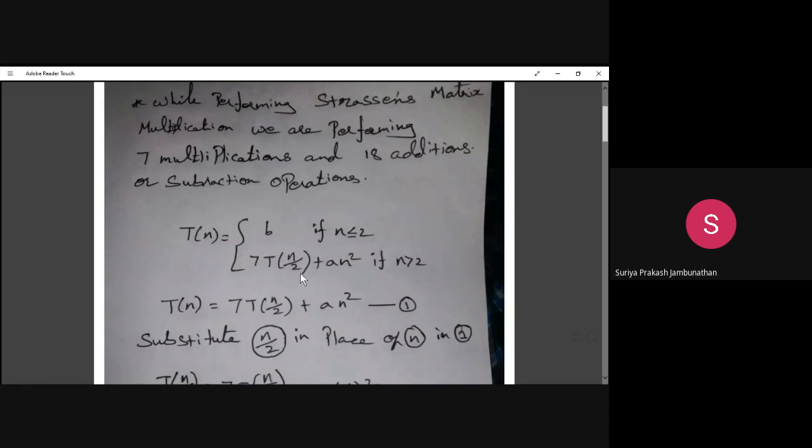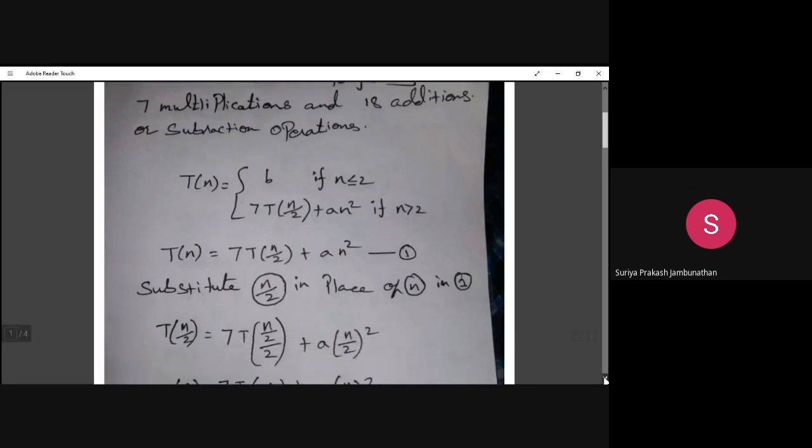Okay. Then for doing the addition part, for that the time complexity is a n square. So whatever addition we are doing, the time complexity is a n square. Here a is a constant, and n square is the time complexity. So that is a constant time we are having for doing the addition.